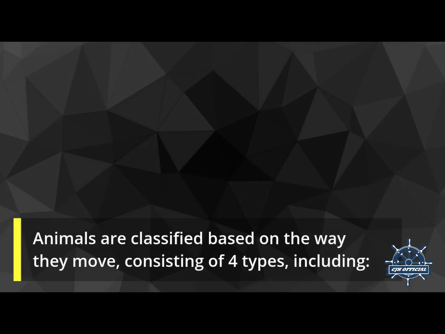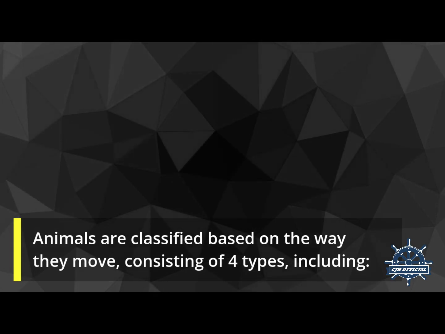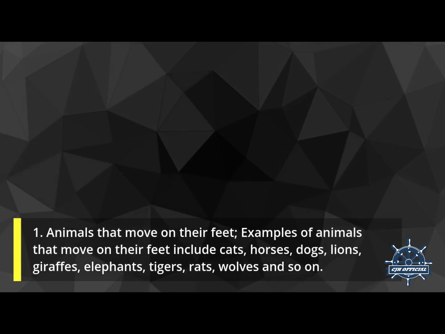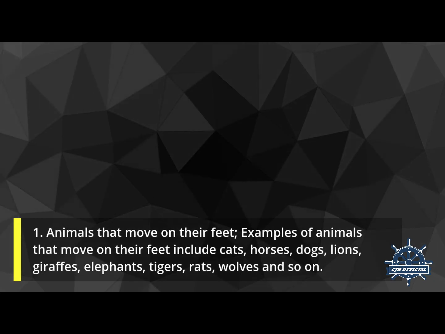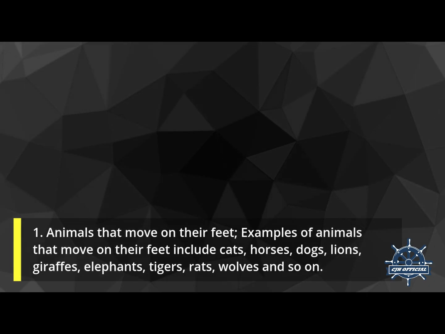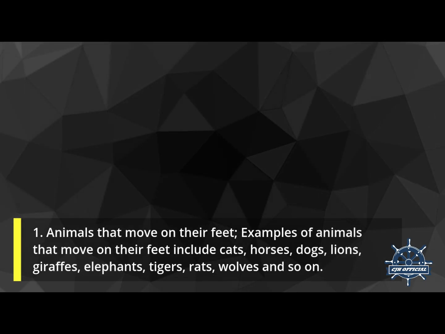Animals are classified based on the way they move, consisting of four types, including: 1. Animals that move on their feet. Examples include cats, horses, dogs, lions, giraffes, elephants, tigers, rats, wolves and so on.